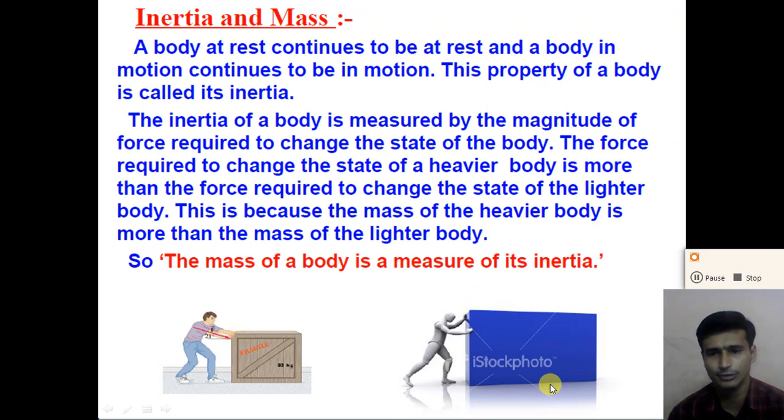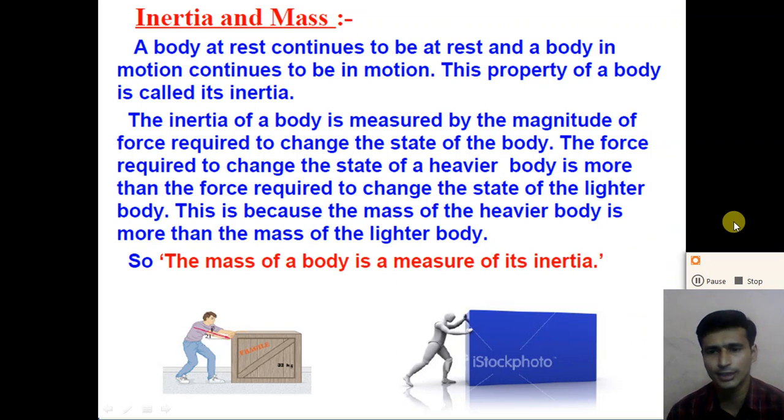So understand, dear student, the relation between the inertia and the mass of an object. Try to differentiate inertia and mass. Inertia is the property of the body which tries to maintain its state of rest or state of uniform motion. Whereas the mass of the body is the measurement of the inertia of the body, right?